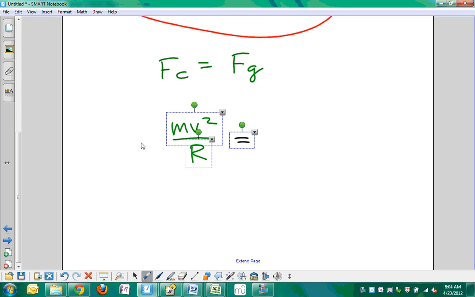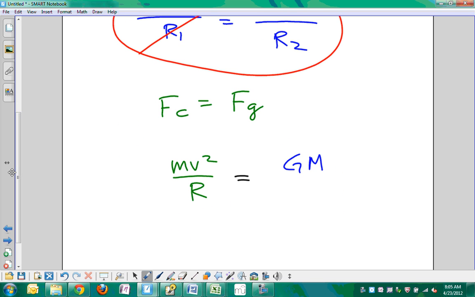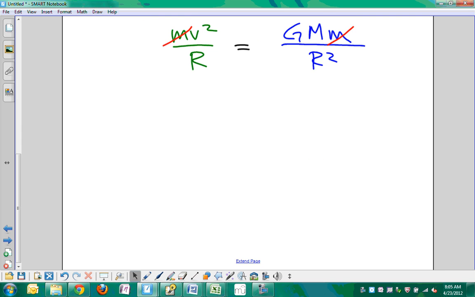Right, we're going to use universal gravitation. So big G times, what's big M in this case? That's the central gravitational mass, correct. What is this little m? That's the mass of the satellite, okay? But what are we going to see here in a second? That's right, snow day at the Vatican. Mass is canceled. So now we have v squared over r is equal to GM over r squared.